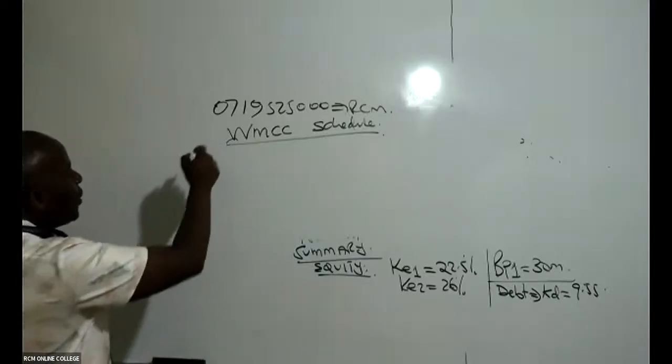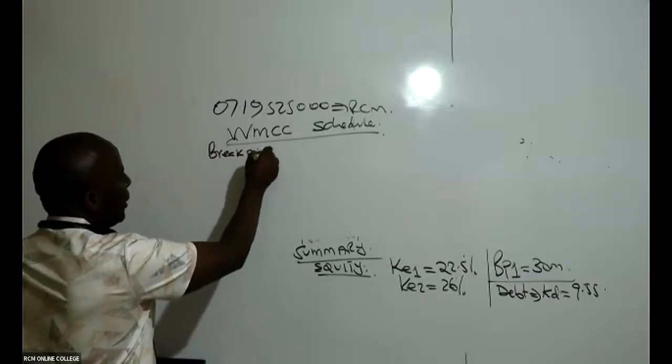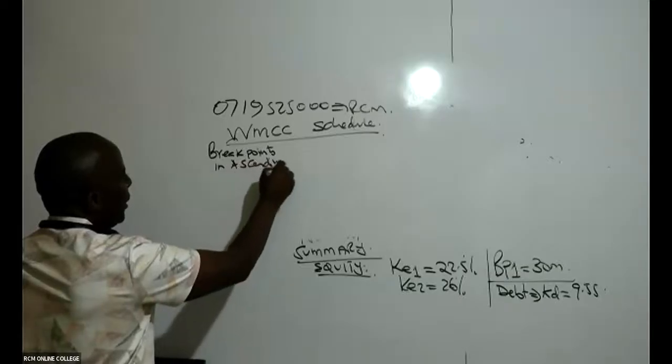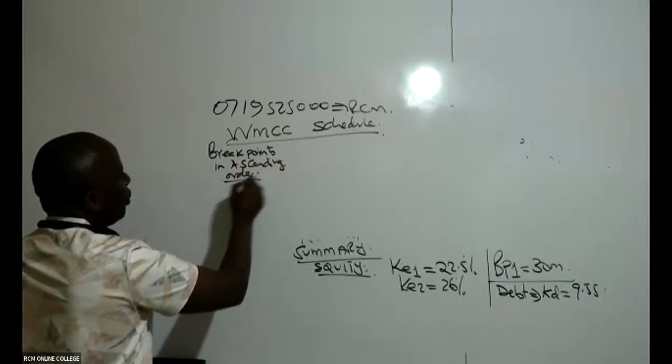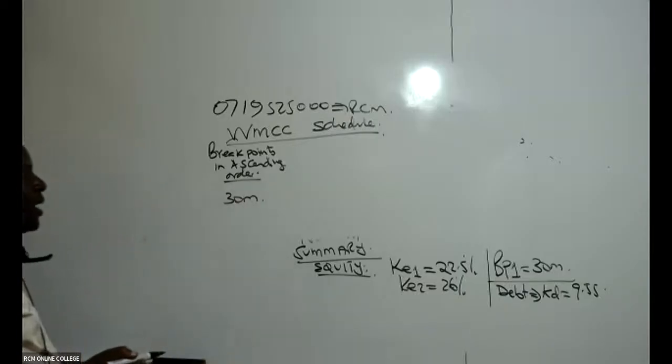So you shall give us breakpoints in ascending order. Fortunately, we only have one, which is 30 million.